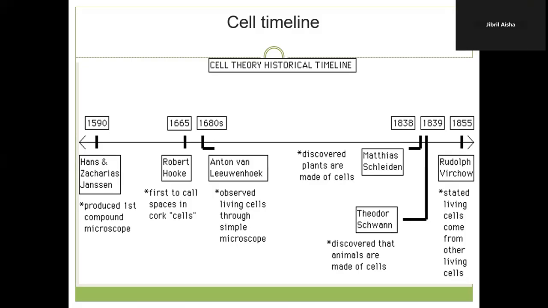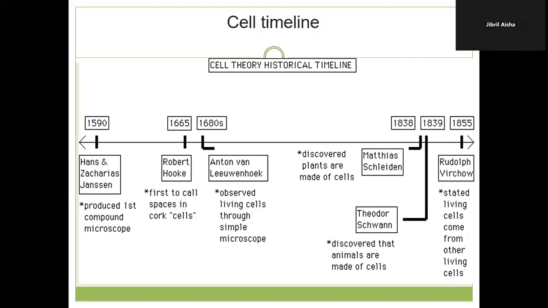We have in 1838 and 1839, Matthias and Theodor, who discovered the cells in plants and animals, and ended up with the conclusion that all animals and plants are made up of cells.